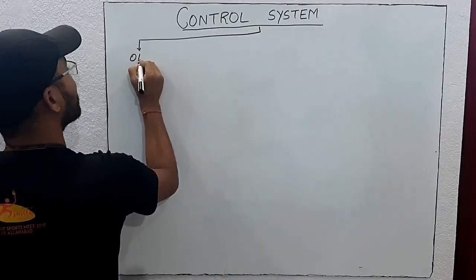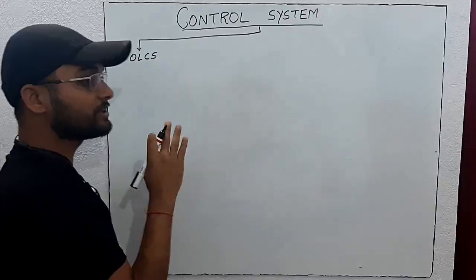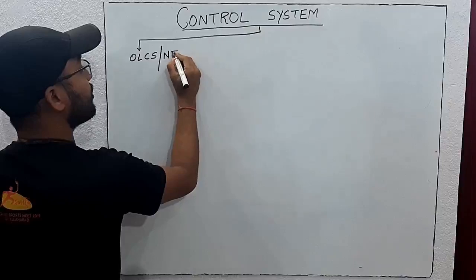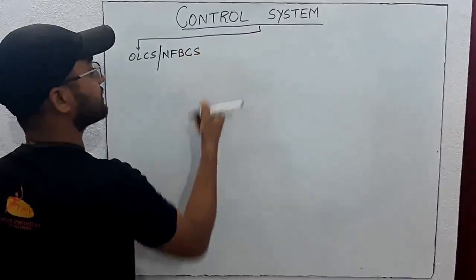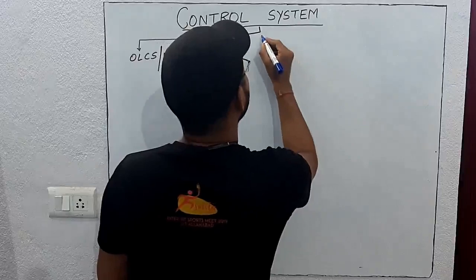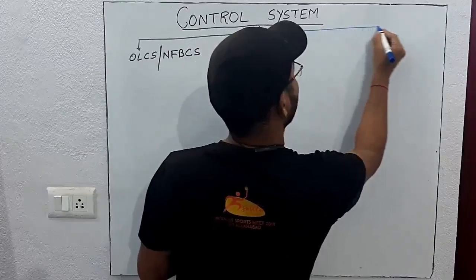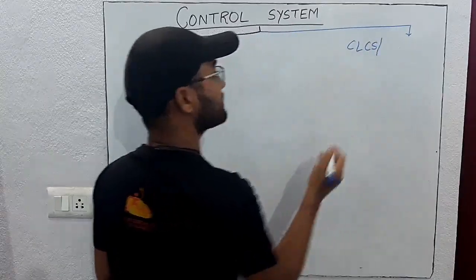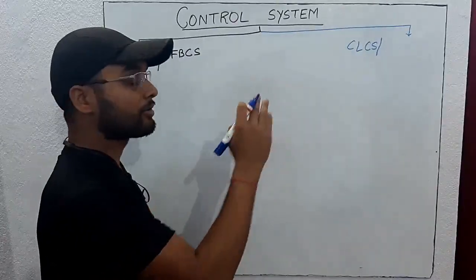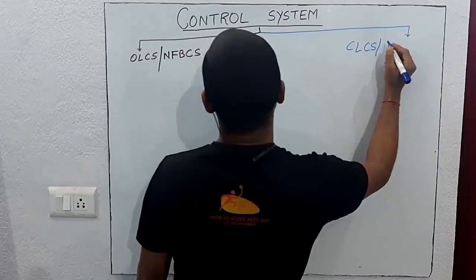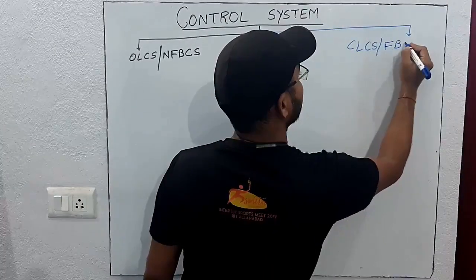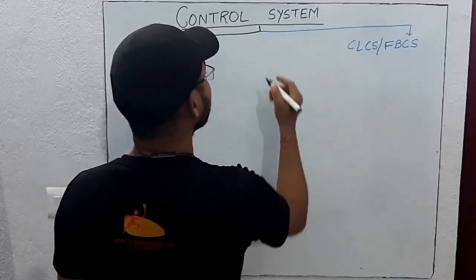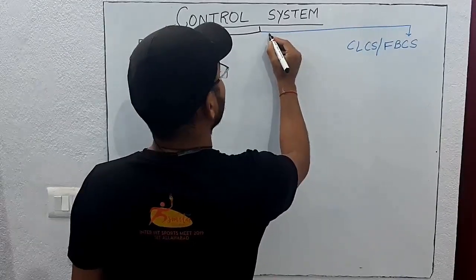Control systems are of two types. One is the open loop control system. In an open loop control system, there is no feedback from the output to the input, so it is also called a non-feedback control system. The other is the closed loop control system. In a closed loop control system, feedback is given from the output to the input, so it is also called a feedback control system. Now we will see the difference between open loop and closed loop.